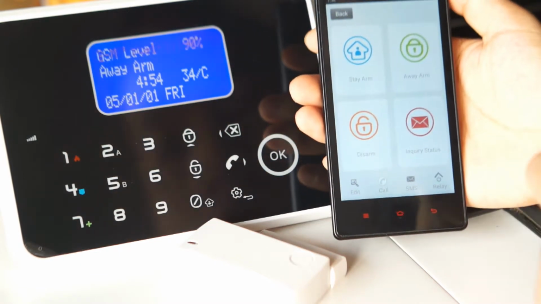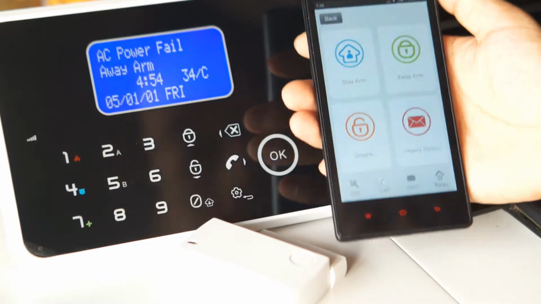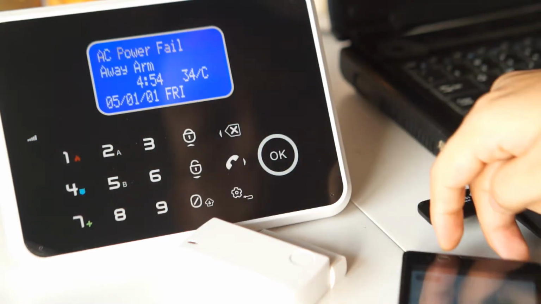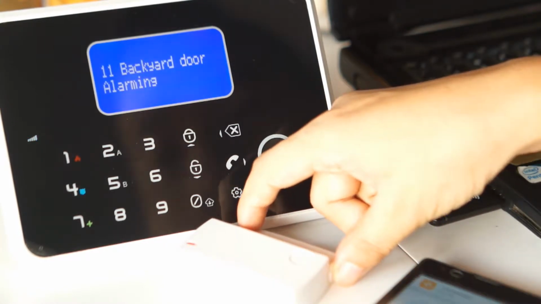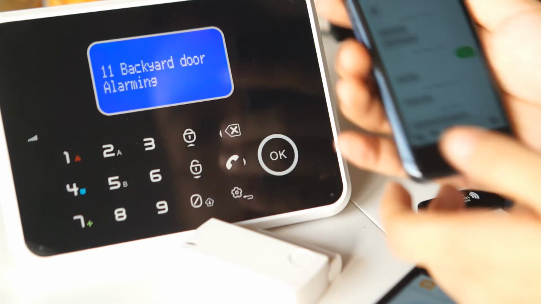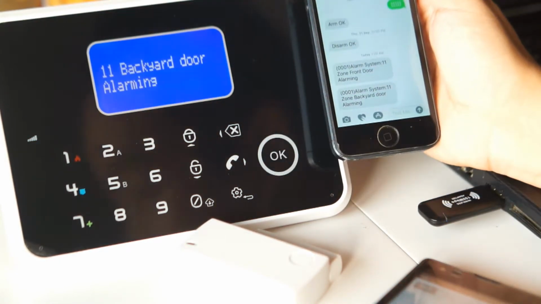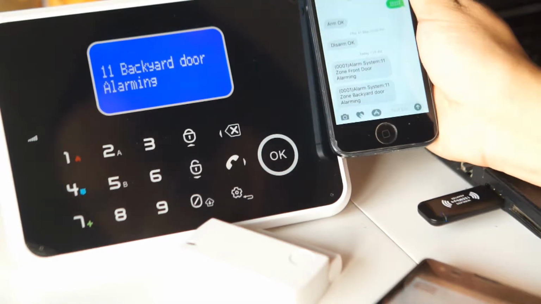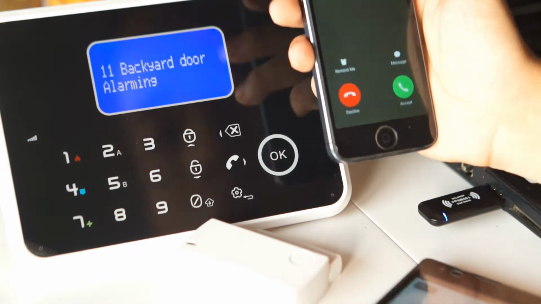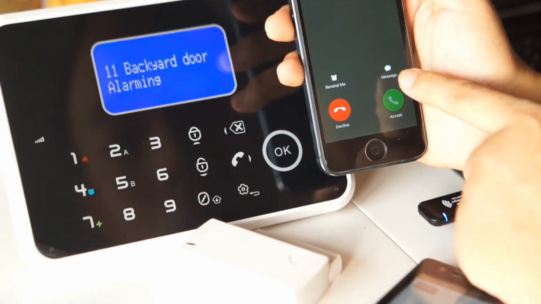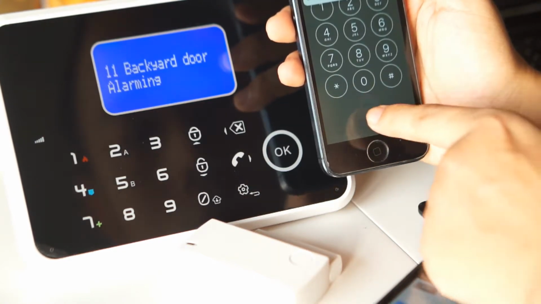Now the alarm panel has been successfully away armed by the free app. The next step, I'm going to trigger the alarm by separating the magnetic contact. Now the alarm is triggered, so I should receive the SMS. Got the phone call. I can answer the phone call right here to confirm it.